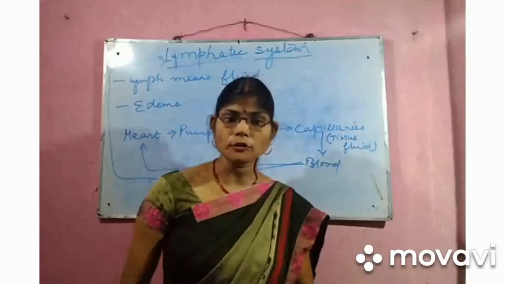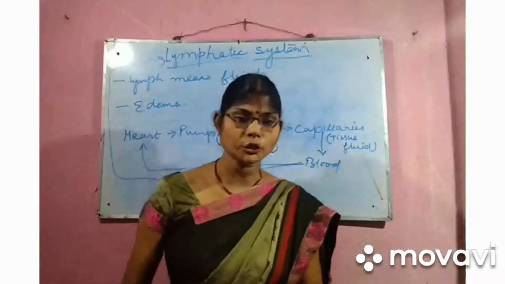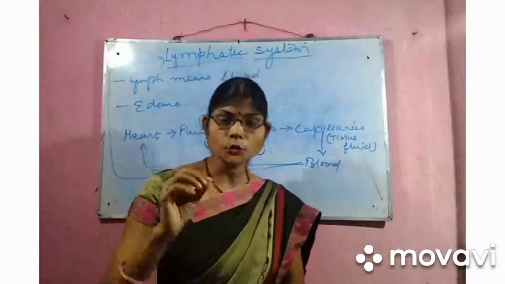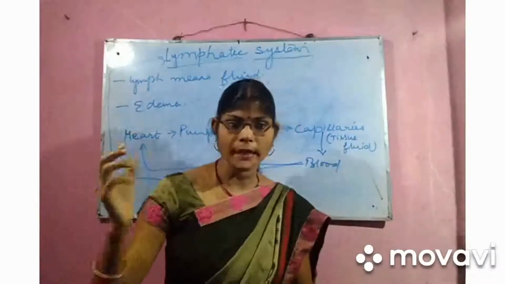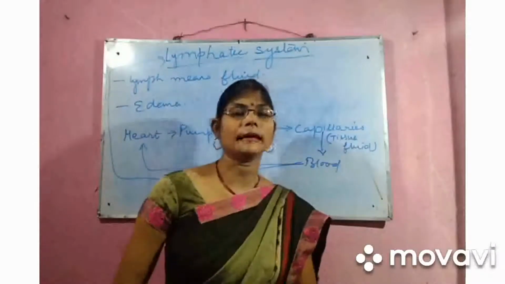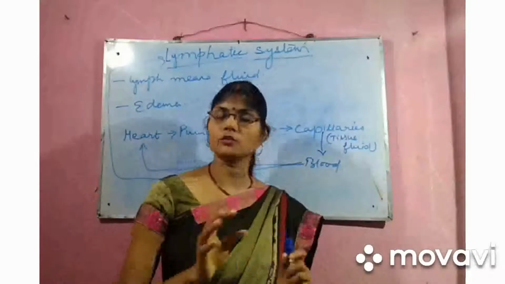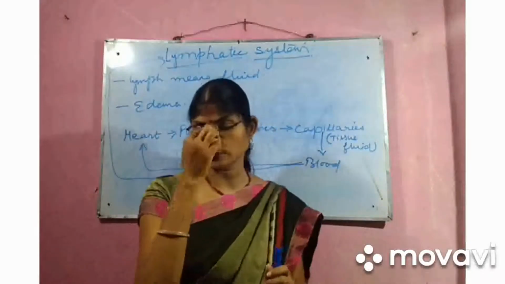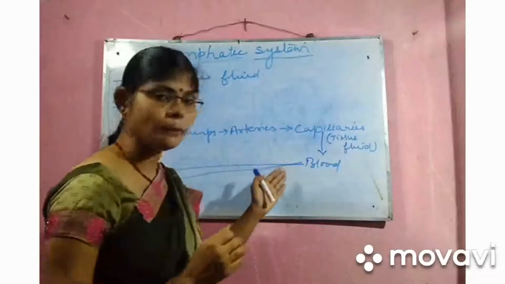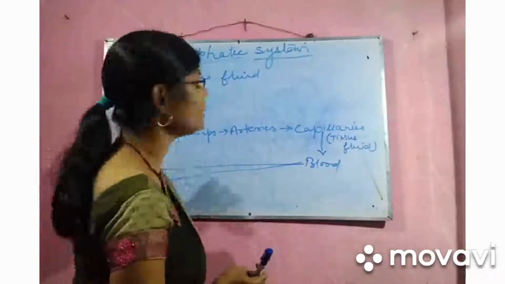Now, what about the remaining tissue fluid? Where will it go? What will happen with the remaining tissue fluid? To transport the tissue fluid into the main blood stream, there is a separate system, that is called the lymphatic system. In Latin, lymph means water. The blood will go into the blood stream, and the leftover tissue fluid will go into the lymphatic system.